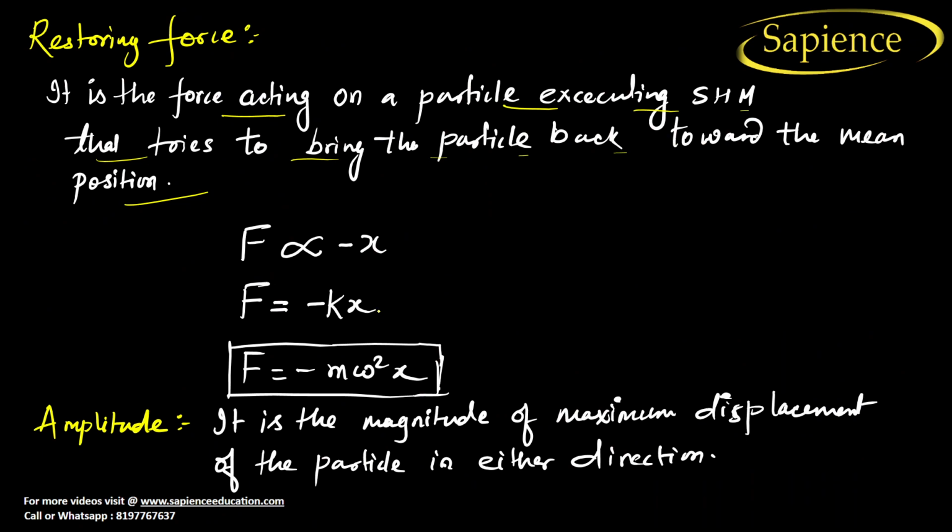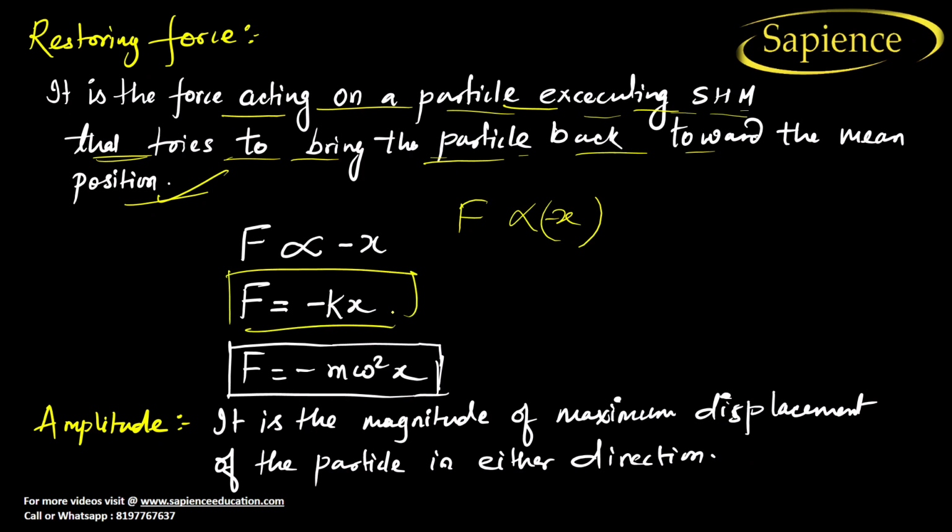So when it tries to move toward the mean position, it means that the force is acting just to oppose the motion. So the force acting on a particle executing S.H.M tries to bring the particle back toward the mean position. It means that the force is always proportional to x, but in a negative way. So force can be written as F is equal to minus k into x.